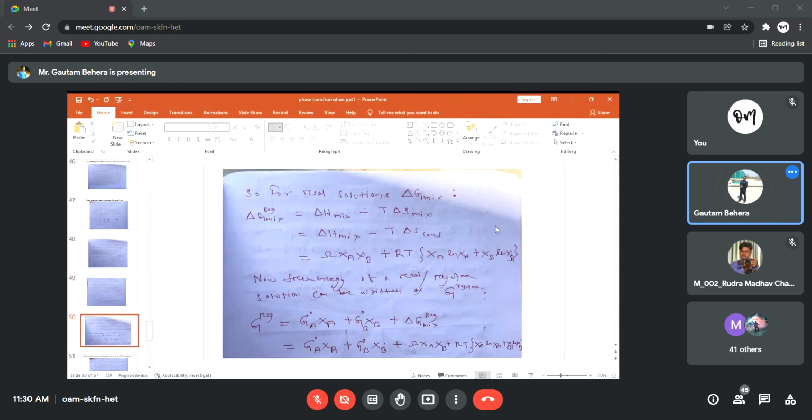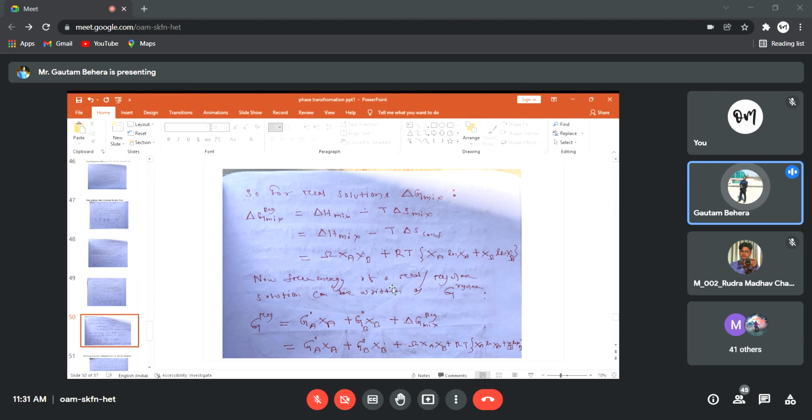So finally, for a real solution, delta G mix will be what? Delta G mix for a regular solution or real solution will be equal to delta H mix minus T delta S mix. And instead of delta S mix, you can write delta S configuration as I told. Then delta H mix means omega XA XB plus RT, XA ln XA plus XB ln XB. Right? We already know this from earlier equations, you know this formula, right?